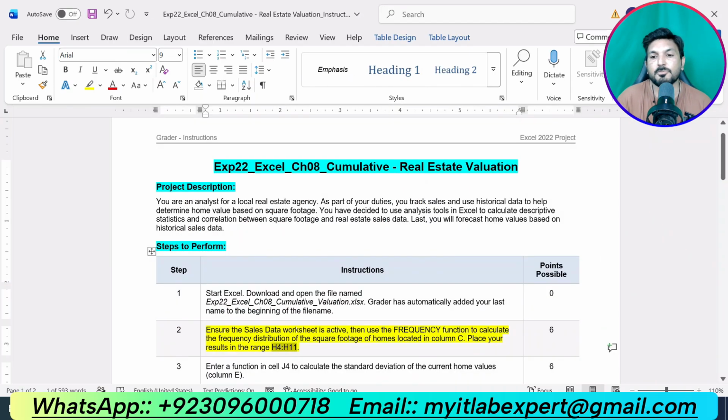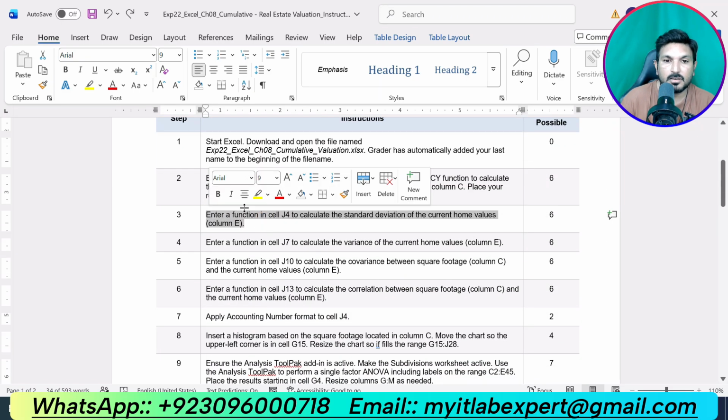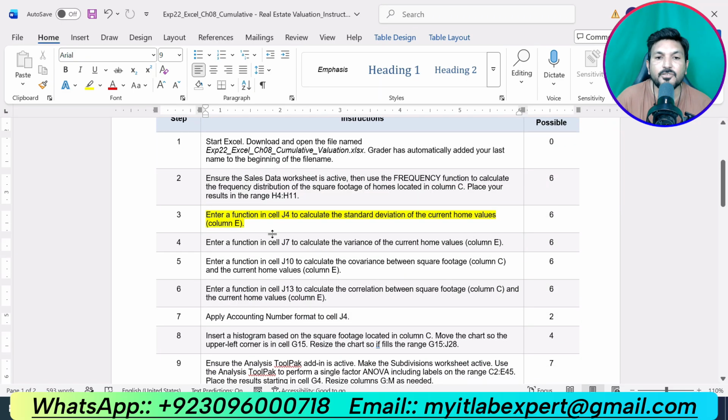Okay. So now let me move to the next step, step number 3. Step number 3 says enter a function in cell J4 to calculate the standard deviation of the current home values.